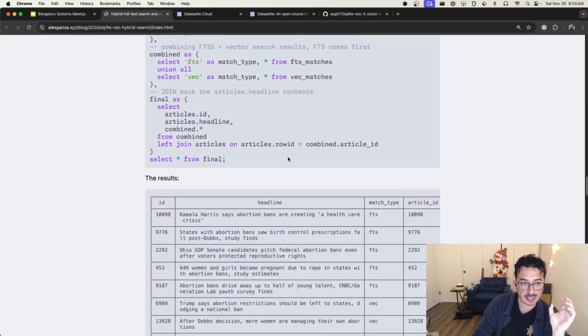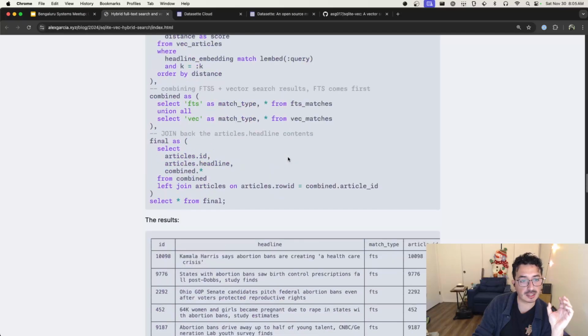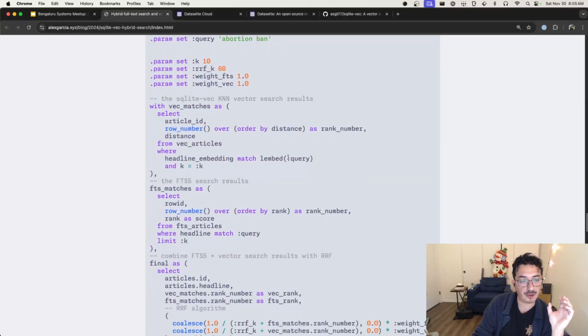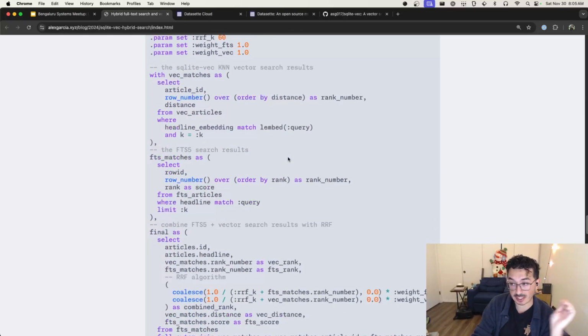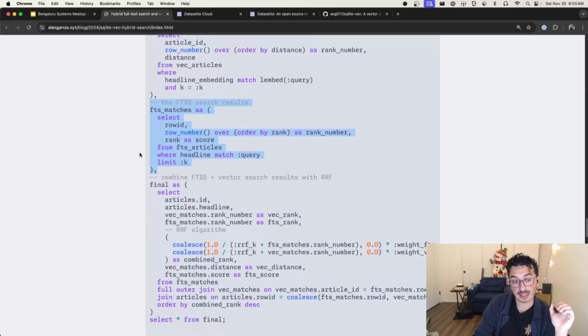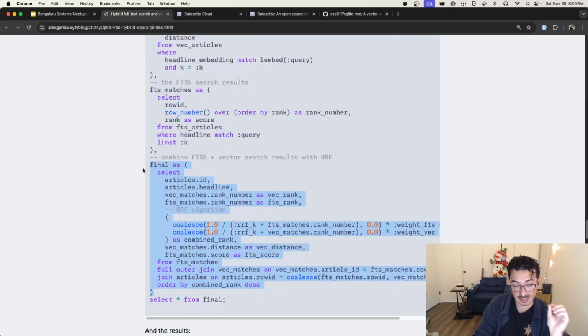And you have one giant SQL query that uses CTEs to make things more manageable. You perform vector search in one step of the CTE, you perform full text search in another step, and then you have a final step in this CTE where you combine both results depending on what score and rank they have.